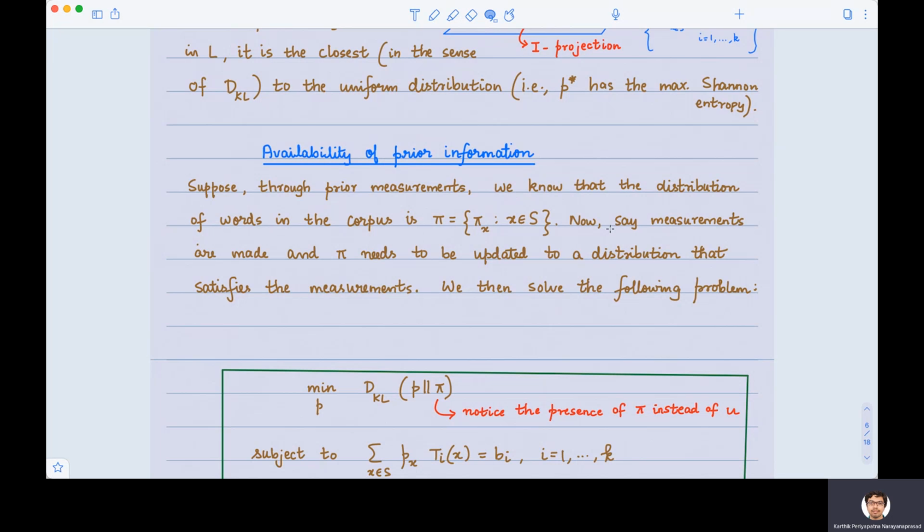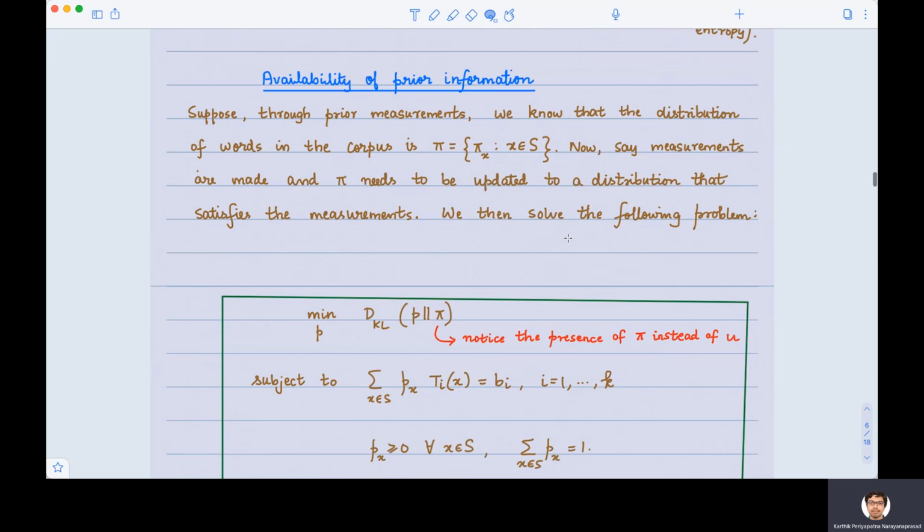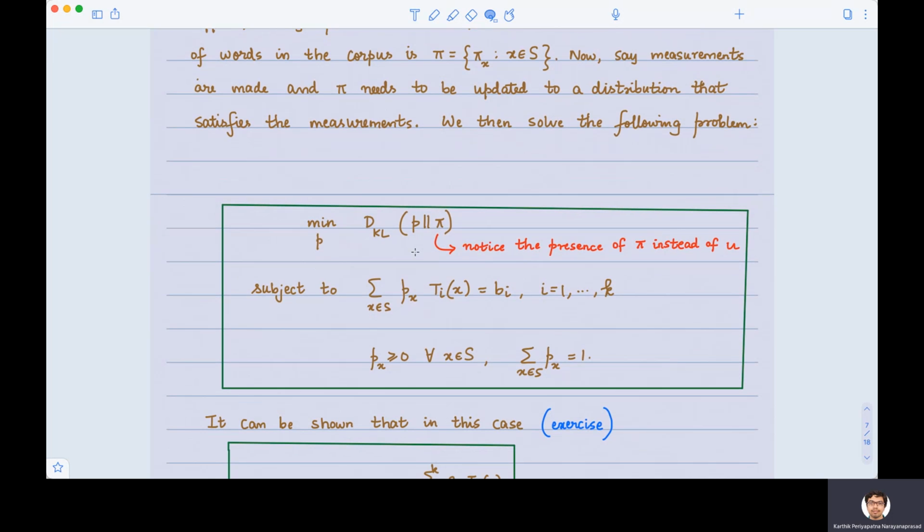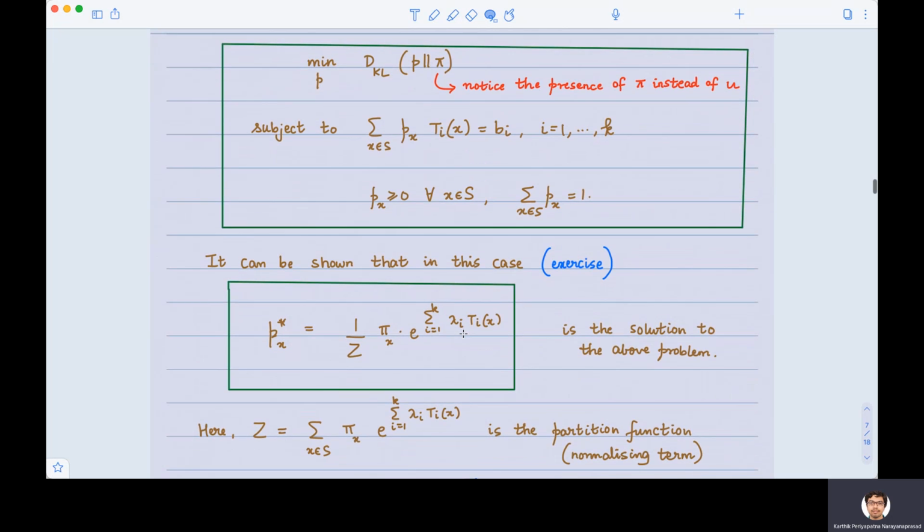In other words, pi now needs to be updated to a distribution which actually satisfies our measurements. So what is this problem then? It is just simply a small variant of the earlier discussed problem. Instead of the uniform distribution, the second argument is pi, which is the prior information. So again, the problem is we have to update it. Update means there may be many ways of updating it. We are going to follow one structured way of updating, which is to minimize the KL divergence. So we are going to minimize the KL divergence of P with respect to pi over all P which satisfy certain measurements that we have made.